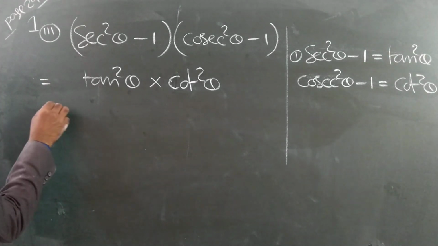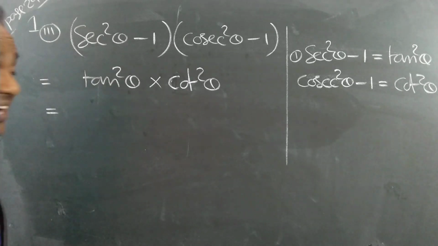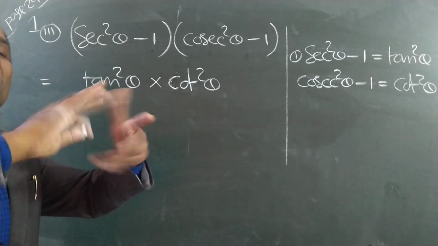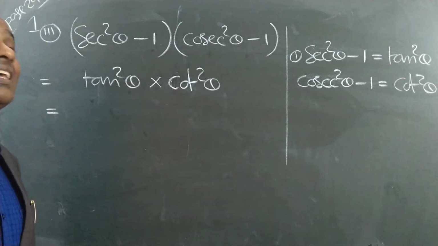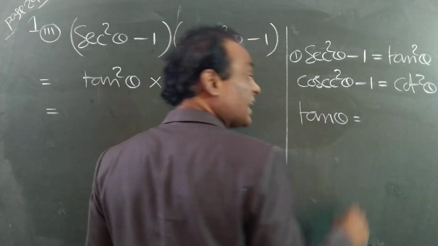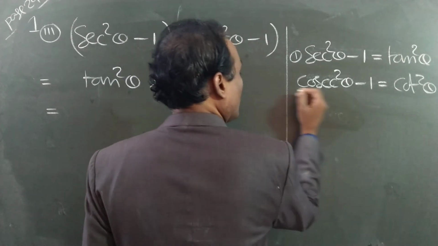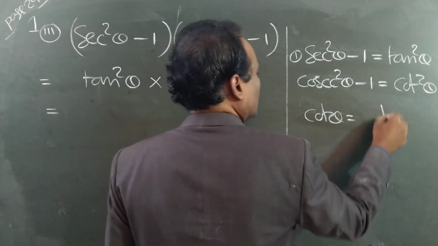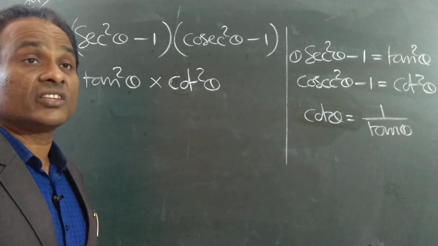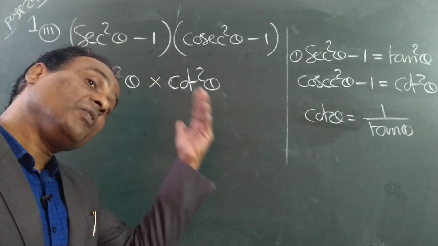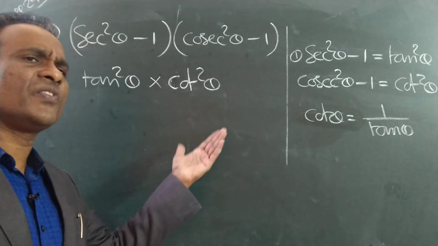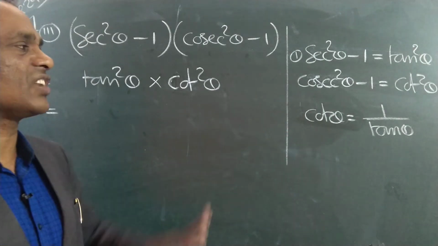How to further simplify this? I gave the relationship between tan and cot. There is a reciprocal relationship between tan and cot. See the formulas. Tan theta is equal to 1 by cot theta, or cot theta is equal to 1 by tan theta. Any one you can use. Cot is equal to 1 by tan. See this formula I gave. Yesterday we have written this formula, and even before, in the second exercise also, the same formula I gave, and that is nothing but a basic definition. At that time also I explained. Three times we studied this formula.